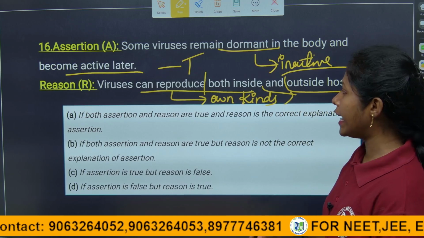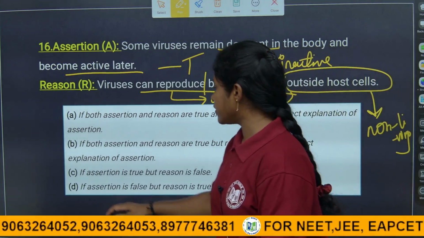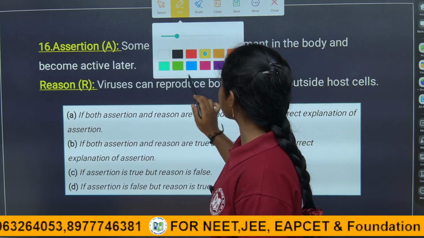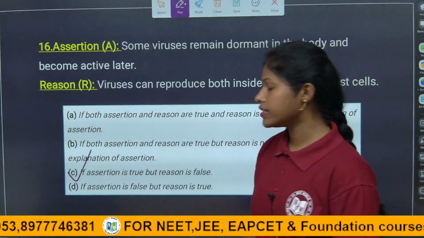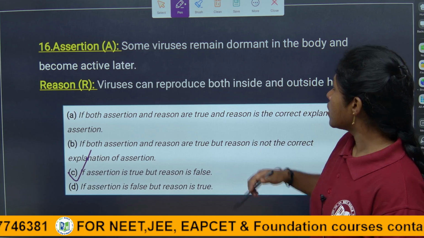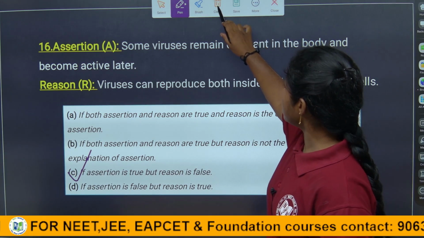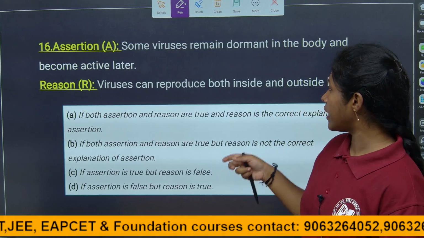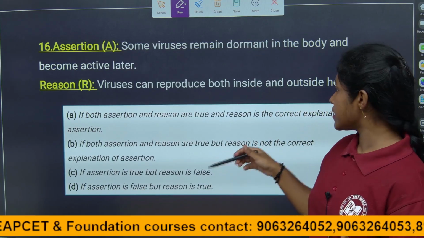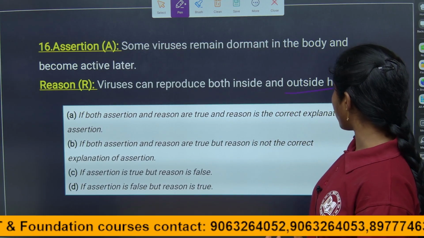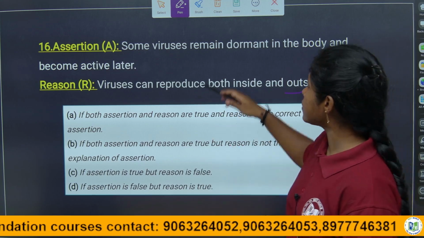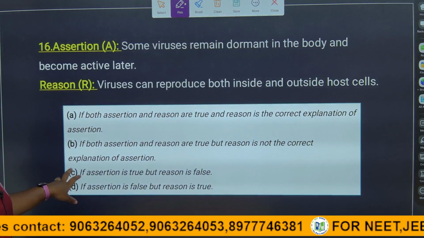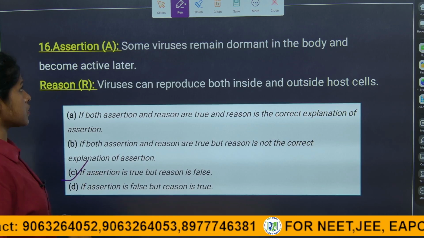Here the first statement is true. Assertion is true and reason is false. C is the answer for this question, children. Because they are inactive outside of the host and can reproduce only inside of the host. They are saying they also exhibit the characteristics outside of the host and can reproduce. No, a virus does not have that characteristic feature. So here the answer is assertion is true and reason is false. C is the answer for this question.